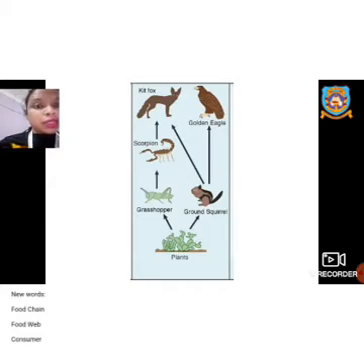On the other hand, that is on the right hand side, the plant is eaten by a squirrel. This squirrel is consumed both by a fox and by an eagle. So here you can see from a simple plant a food web is created because there are so many consumers, okay, so many animals that feed on its food. Okay, so that is the difference between food chain and food web. Food chain happens in one direction, food web is connected. Okay, so it is a multiple way of energy transformation.